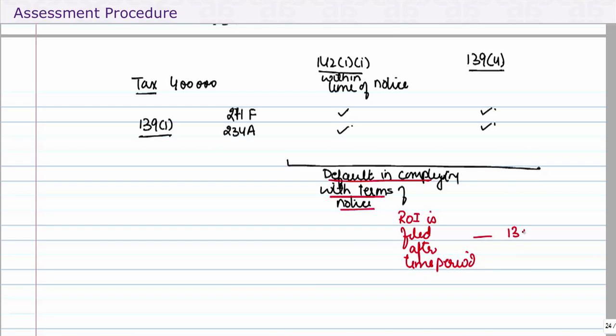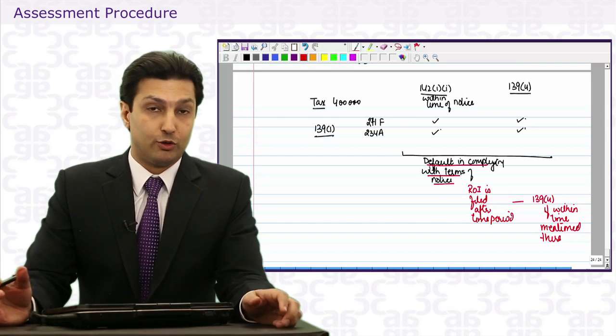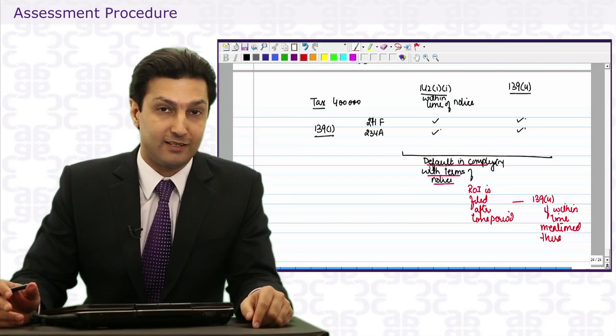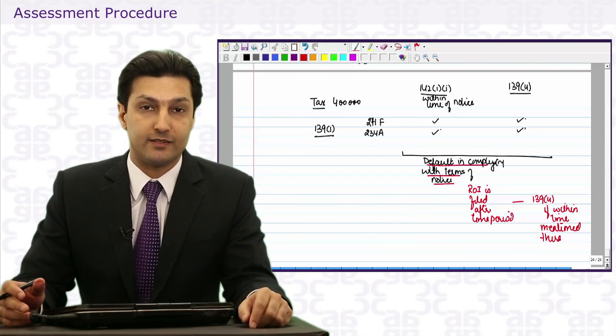Then it can be a return under 139.4 if within time mentioned there. Well, I'm going a little slow and I want you to understand these provisions because only then will you be able to answer the questions we're going to raise in the next few minutes.